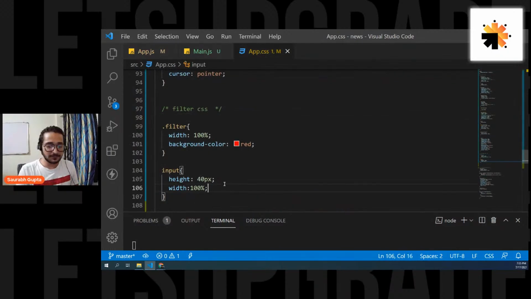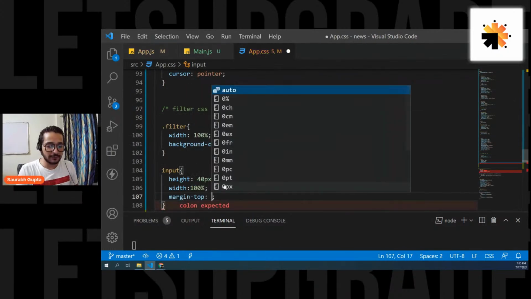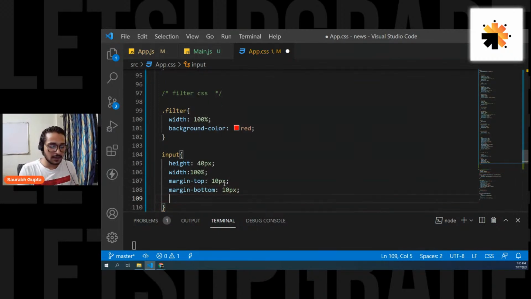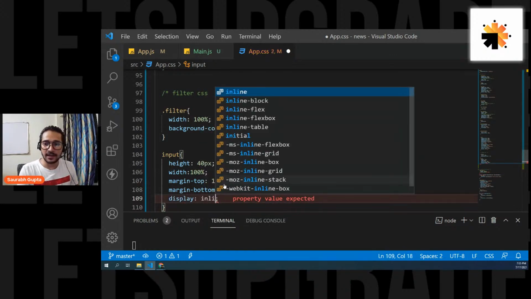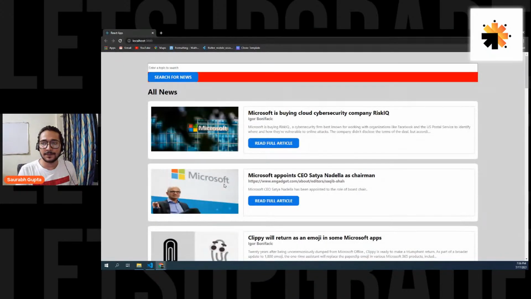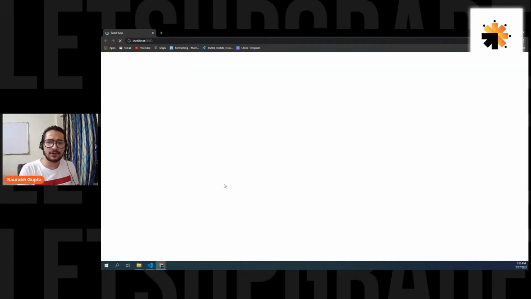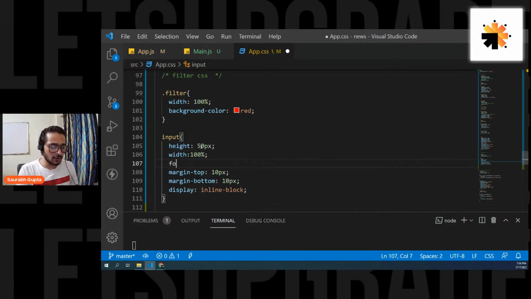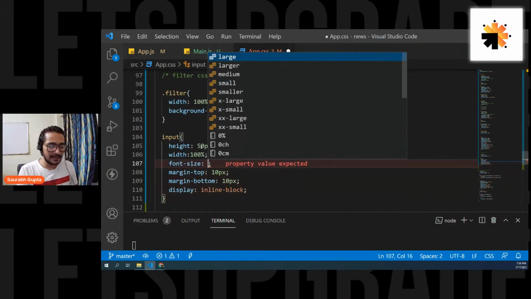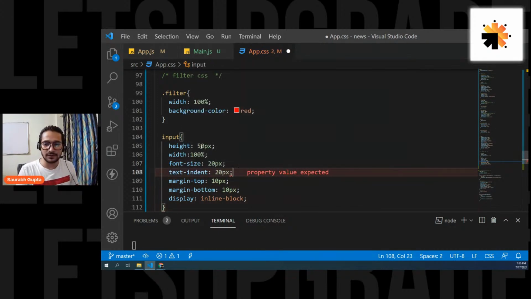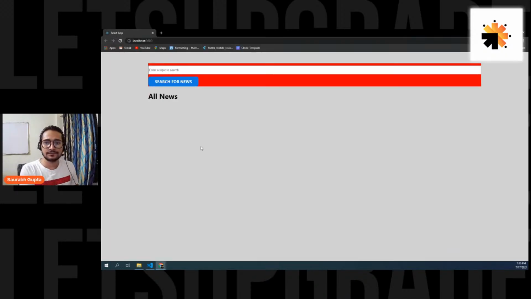Okay. So for input, I'm going to give it a margin top of 10 pixel and margin bottom 10 pixel and display of inline block. Let's see. It takes a little time to refresh. Yeah, cool. And I actually want it to be 50 pixels and I want the font size to be around 20 pixels and a little text indent. So let's put a text indent of 20 pixel over there. Now it should be bigger and the text indent should be there, right?